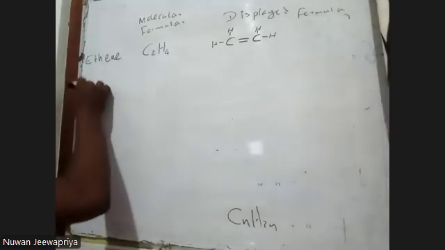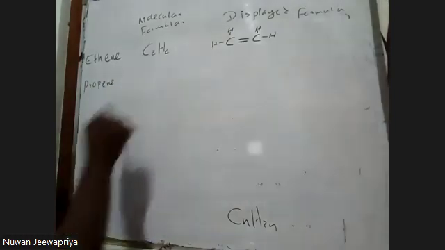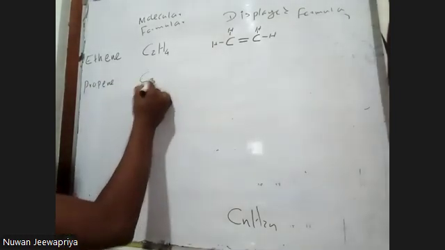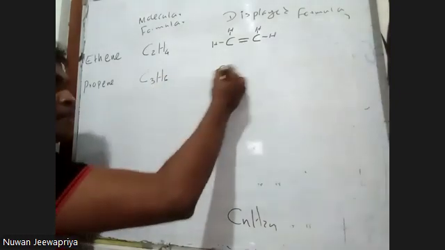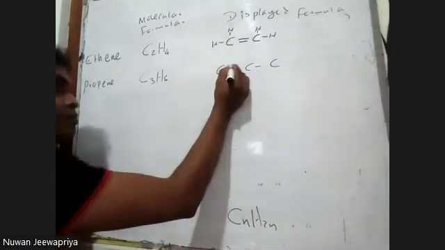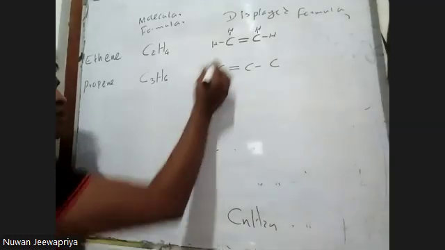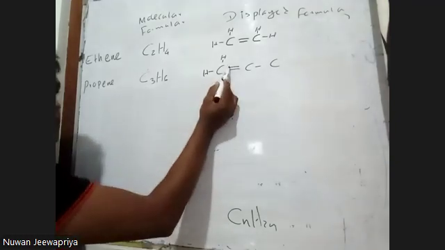We go to propene. So C3, 2 times carbon, 6: C3H6. The next one, how many carbon? 3 carbon. There must be a double bond. Put a double bond, right? This carbon needs to have 4 bonds: 1, 2, with this one 3 and 4, double bond.